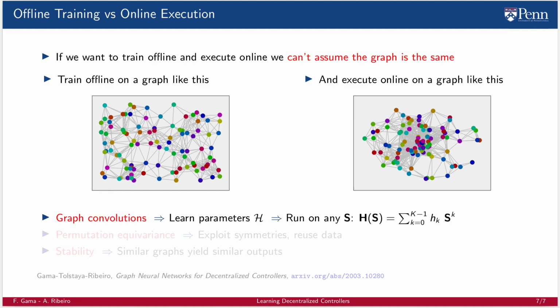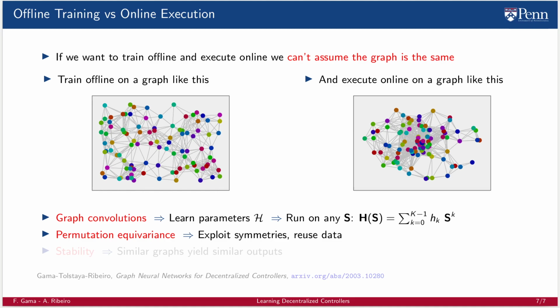GNNs' use of graph convolutions means that we learn parameters H that can be run on any S. That is, what we are learning are the scalar filter taps H_k of the GNN, and we can then go ahead and use these filter taps on any shift operator S irrespective of shape or size. We just evaluate the polynomial of the graph convolution on a different shift operator matrix, but with the same learned filter taps. Permutation equivariance means that GNNs exploit symmetries and reuse data.